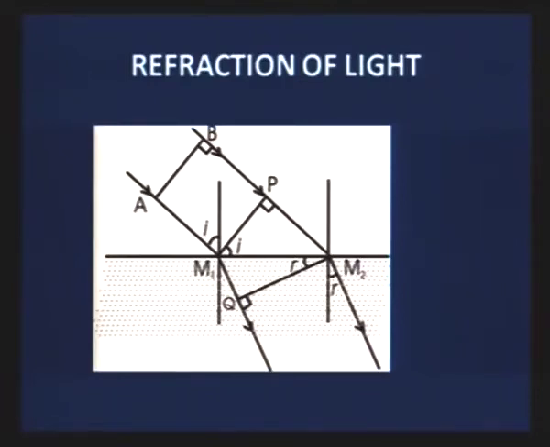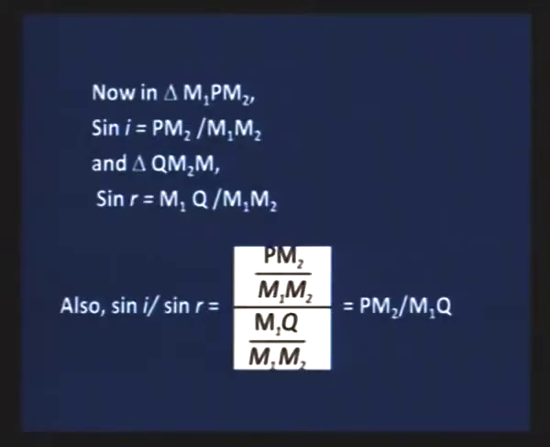So, here we apply a different theory to calculate sine of angle I and sine of angle R in terms of these distances.